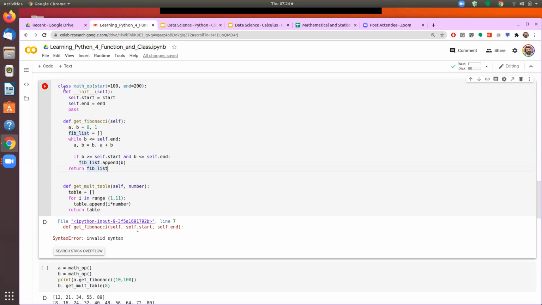So we start with class, we give the name, then we give some parameters. That will be followed by the initialization function, which is a must. When we initialize it, the input it will take is self. This part will remain constant. It will always be there.